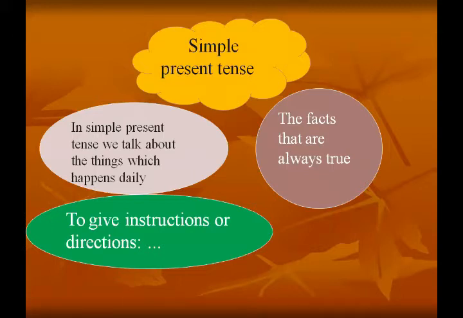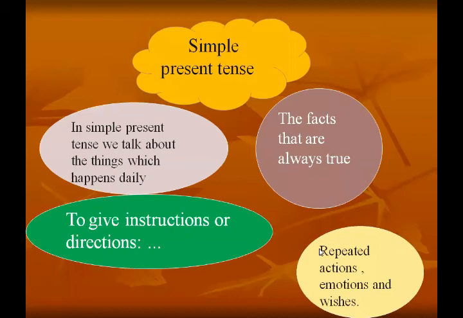Okay, students. The fourth use of simple present tense is that we use it for repeated actions, emotions, and wishes. Like repeated actions also come in the daily routine. Emotions, I am happy, I feel happy, and wishes, I wish, I want to become a doctor. All these types of things which are universal truths, which are always true, the things which we repeat in our daily life, or when we want to give instructions, we use simple present tense.